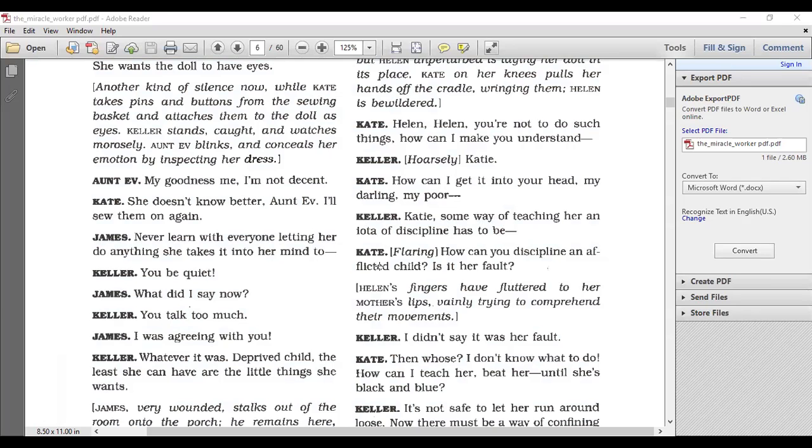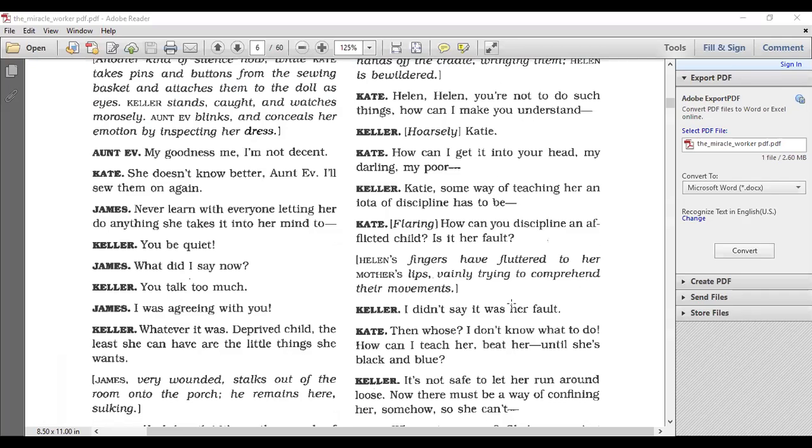Is it her fault? All right, Helen's fingers have fluttered to her mother's lips, vainly trying to comprehend their movements. So again, we see Helen touching her mom's lips, doing the same thing that she did with Percy and Martha in the beginning of the play.